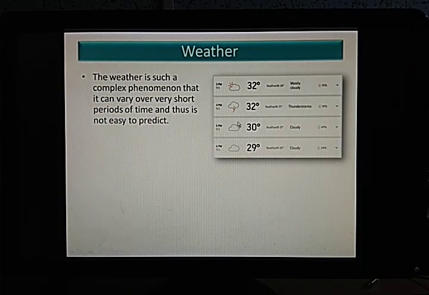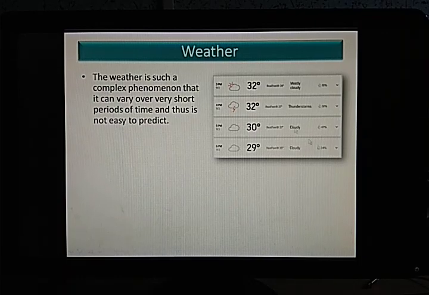So here you can see a chart is given to you. This is a time gap of 1 hour. At 3 p.m. it was 32 degrees. At 4 p.m. also it was 32 degrees. But at 3 p.m., as you can see, it is mostly cloudy, and suddenly it started, you can see, thunderstorm, and then the thunderstorm stopped. At 5 p.m. again it is 30 degrees Celsius, a little bit cooler now, and it turned cloudy. Then at 6 p.m. again the temperature dropped to 29 degrees. And these are the chances of precipitation.